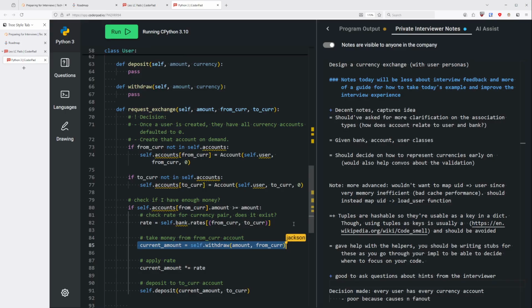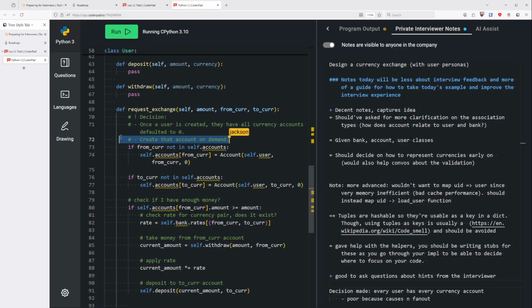Now, the question being, how deeply should you implement things? That's going to depend. For example, some of these things are what you currently have written. I think this is an acceptable amount of implementation. However, there are some other issues with it. For example, one thing I've noted here is that you're saying, hey, you should only create an account on demand.